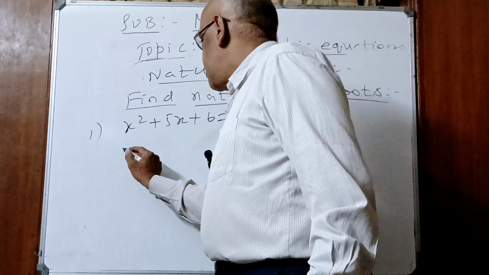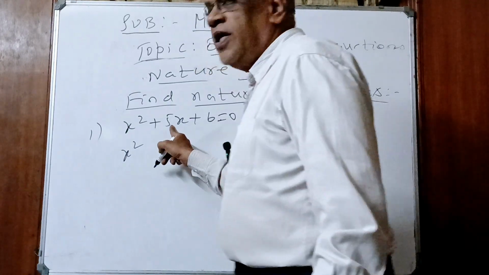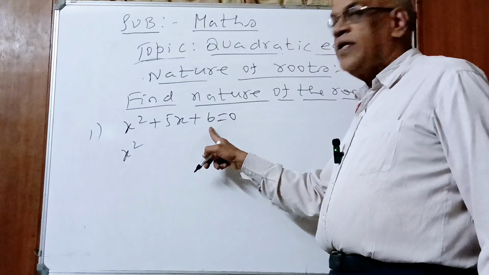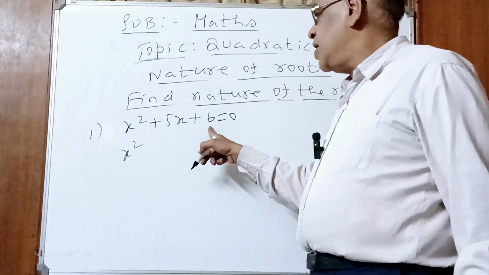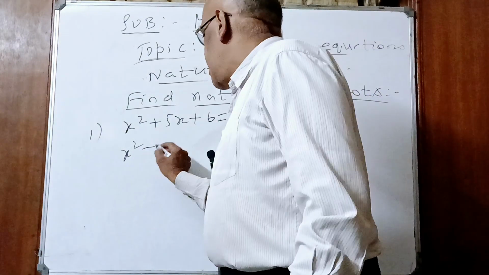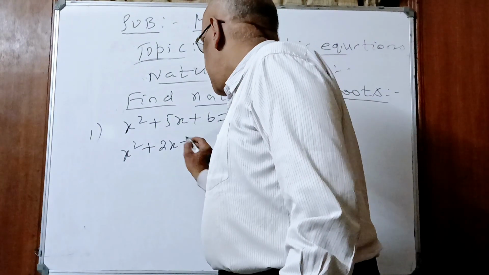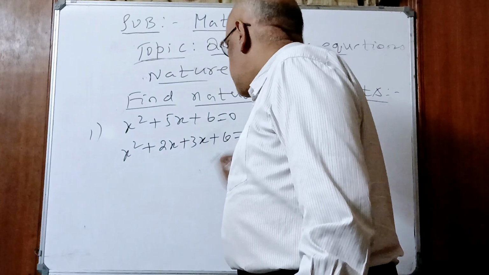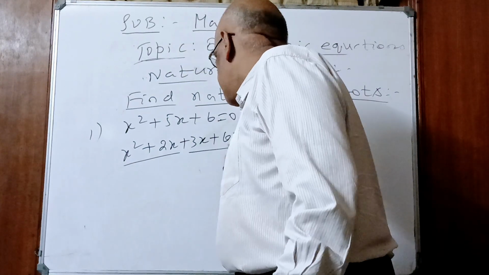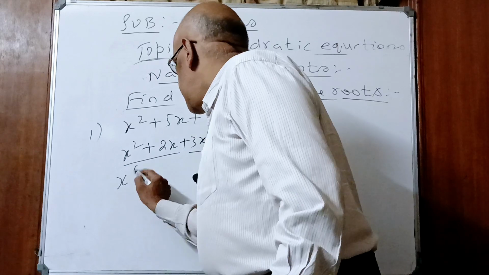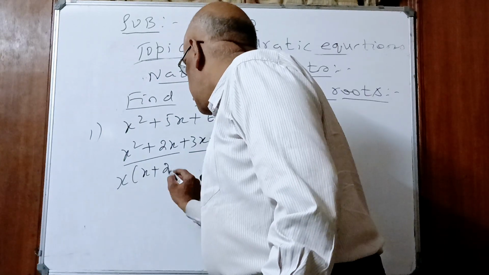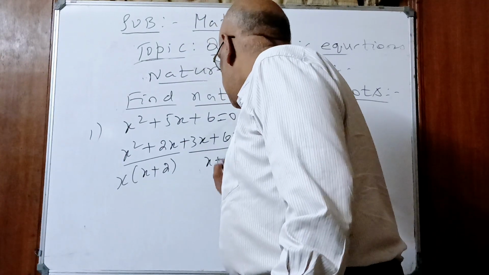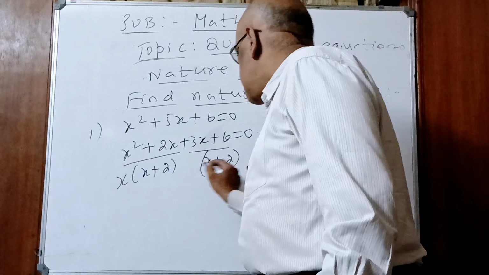Factorize children. We do it now: x square, split the middle term 5x. We take the help of the constant term. 2 3s are 6, 2 plus 3 is 5. x square plus 2x plus 3x plus 6 is equal to 0. So what is this? x into x plus 2. Here also we should write x plus 2, children.